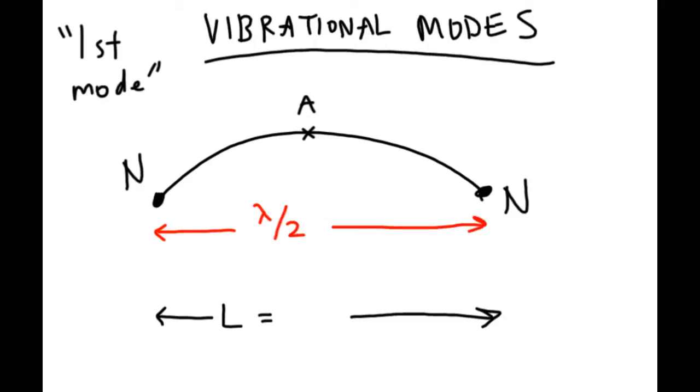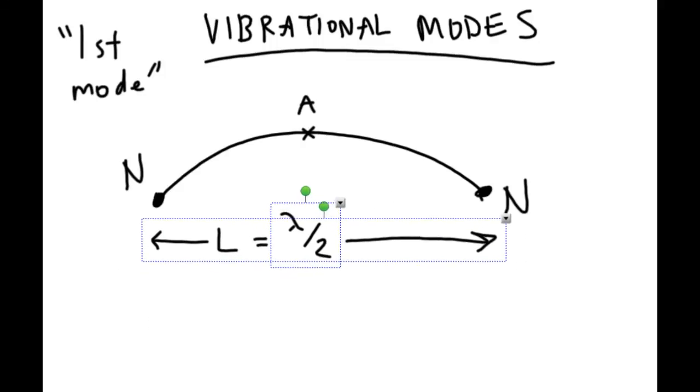Don't draw this. Don't draw what's in red. It stretches a cycle of half a wavelength. But what I've just drawn in red is the length, L. It's this length. So the length L equals half a wavelength. And that's what I want you to draw, what's in black there. So draw that. This is all going in the first box on your paper.